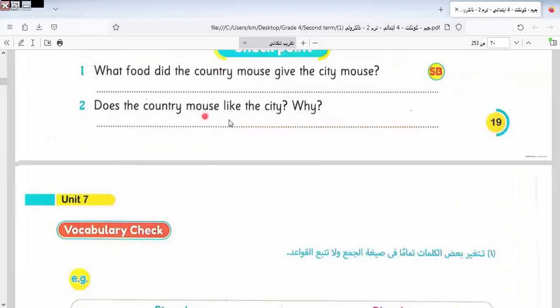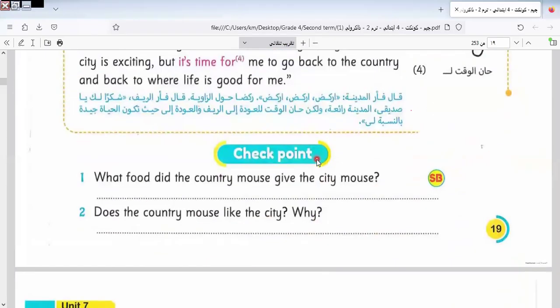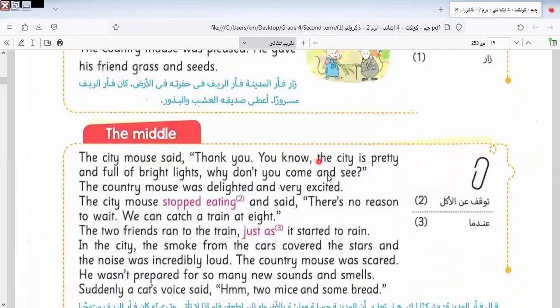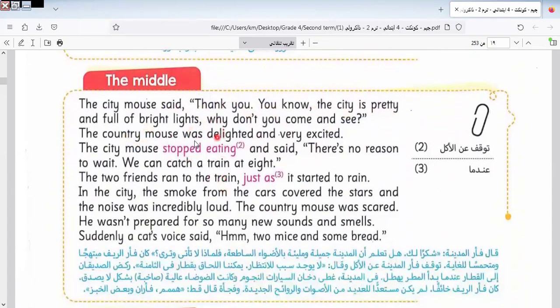Here we have: does the country mouse like the city? Why? Yes, they like it. Why? Because the country mouse was delighted and very excited. Here the city mouse said, thank you, the city is pretty. Yes, they like the city. Why? Because they say that the city is pretty and full of what? Full of lights. This is question number 2.